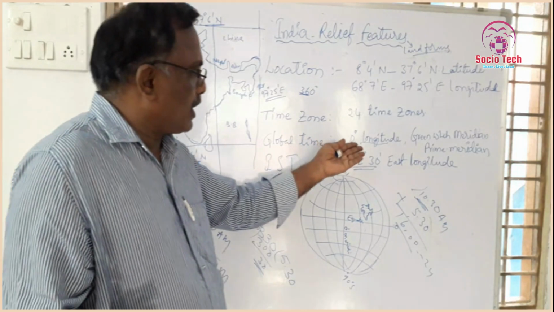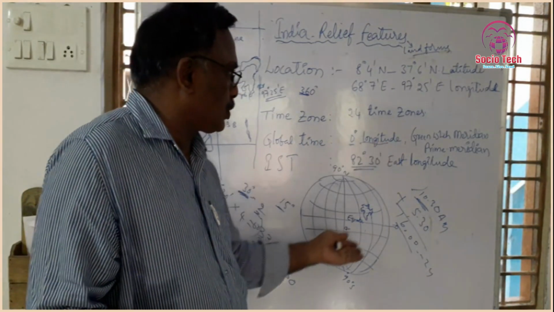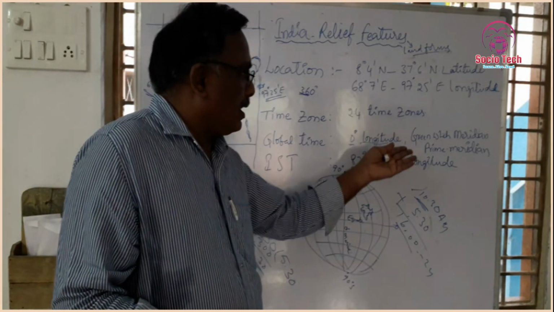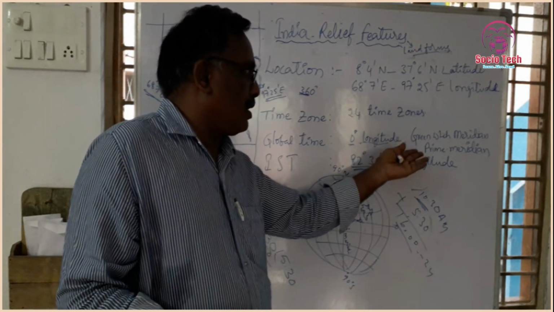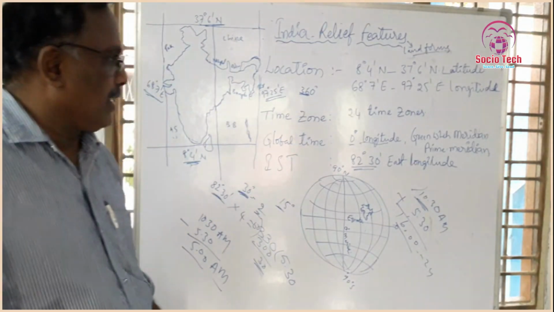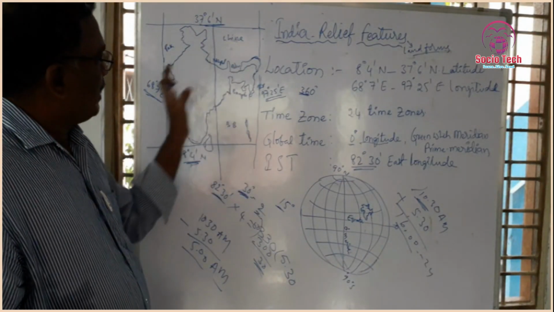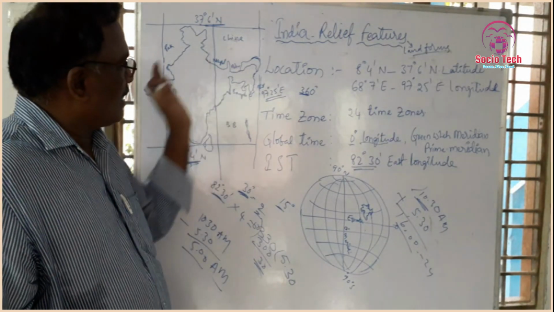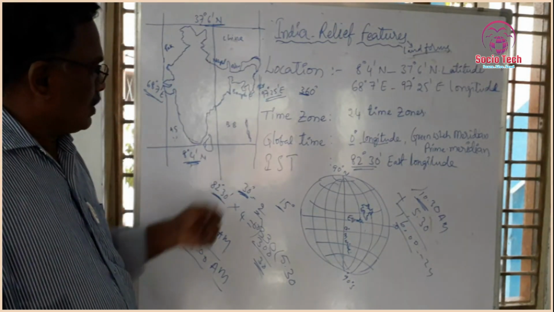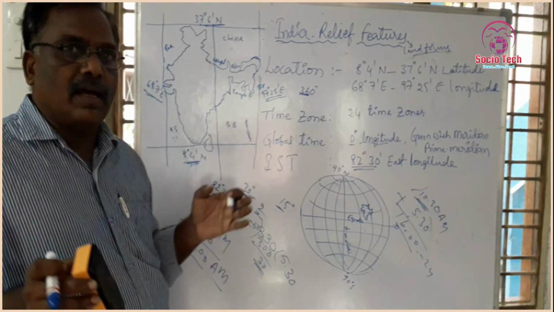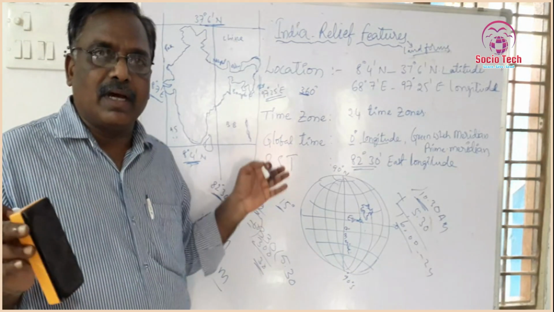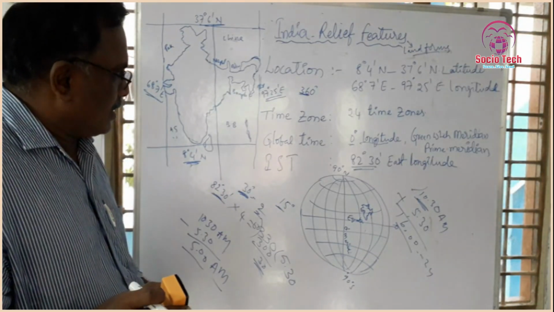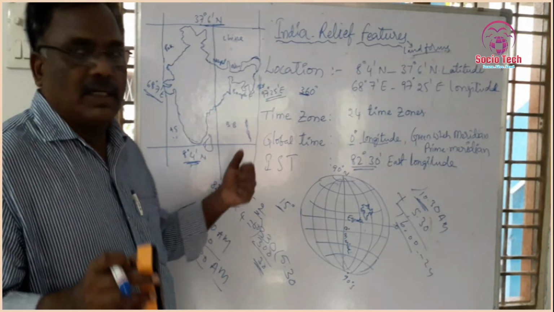Global time is based on 0 longitude, which passes through London, England, called the Greenwich Meridian or prime meridian. Indian Standard Time was decided to avoid local time confusion, to maintain the same time for the entire nation. So that's how IST is decided.